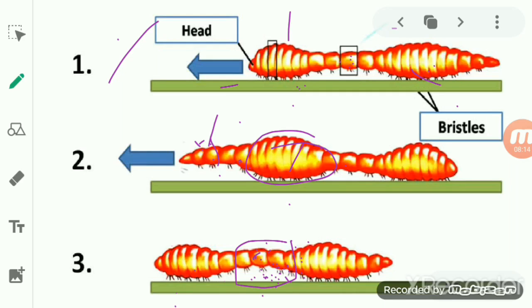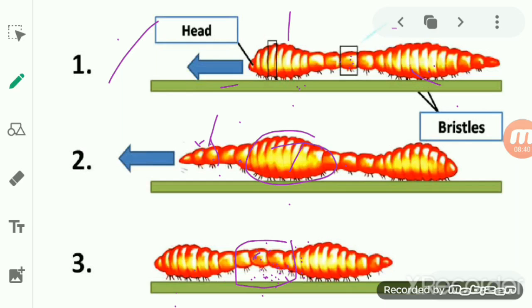Finally, the longitudinal muscle contracts again at the back portion, making it short and fat by pulling the back of the body forward. In this way the earthworm completes one step of its movement.